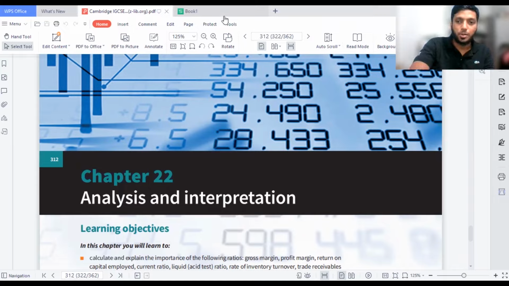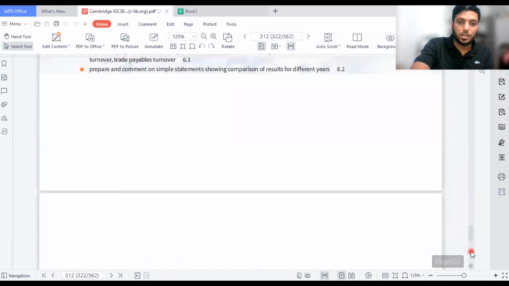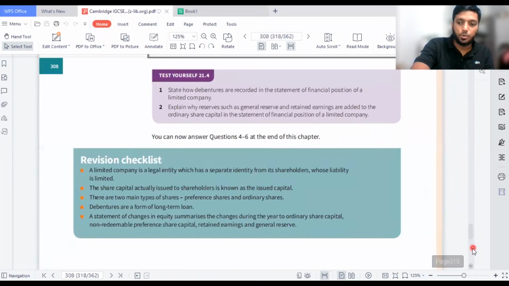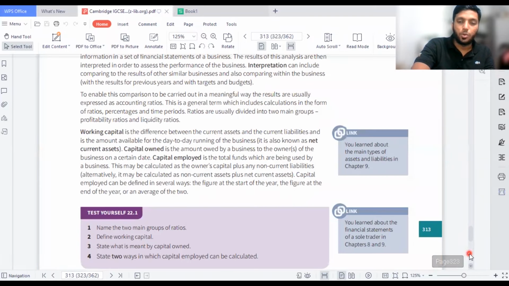So here I'm not going to read the entire thing because I'm not going to do a theory class here, but I'm going to revise the entire thing within a short span of time. The ratios is the area which we're going to have a look. So let's move on to the area. Before we move on to the content, I want to say one particular thing, that is why accounting ratios are particularly important.